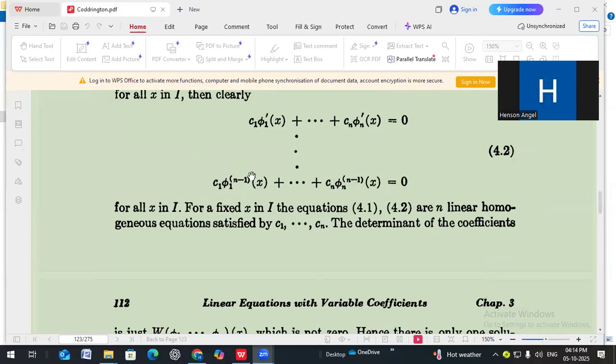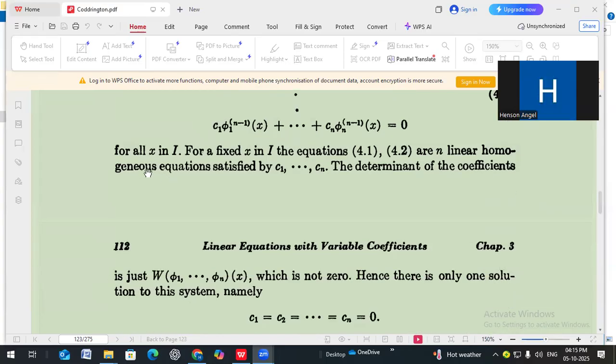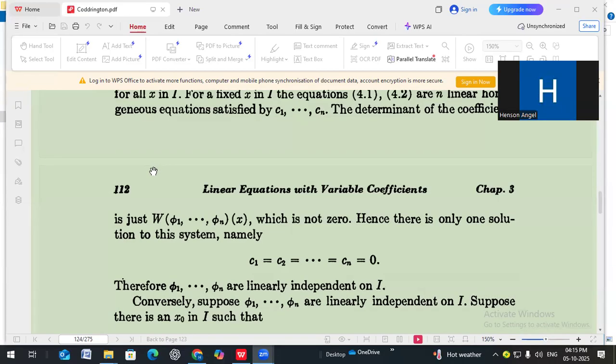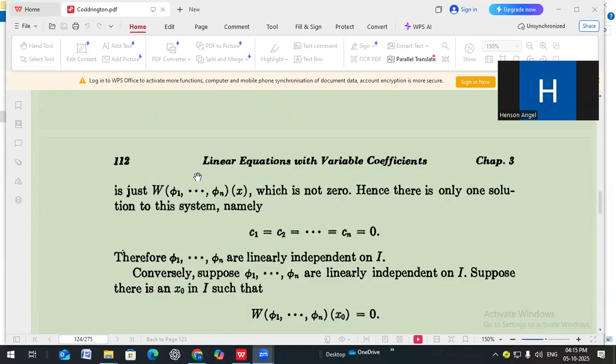For a fixed value x in the interval I, the above equations 4.1, 4.2 are linear homogeneous equations satisfied by C1, C2, C3, etc., Cn. The determinant of the coefficients is just the Wronskian, which is not 0. Hence, there is only one solution to this system, namely C1, C2, C3, ..., Cn equal to 0. Therefore, the functions φ1, φ2, φ3, ..., φn are linearly independent on the interval I.